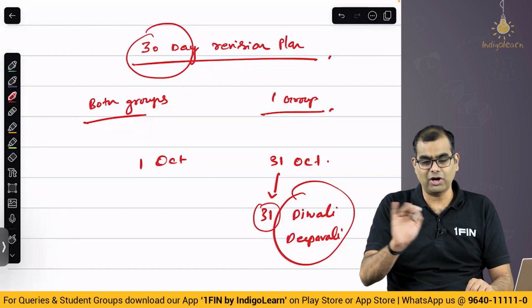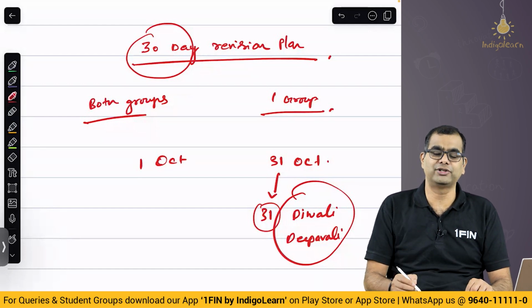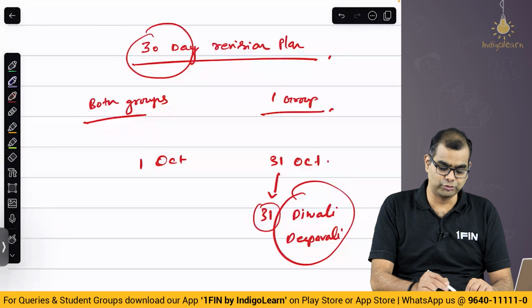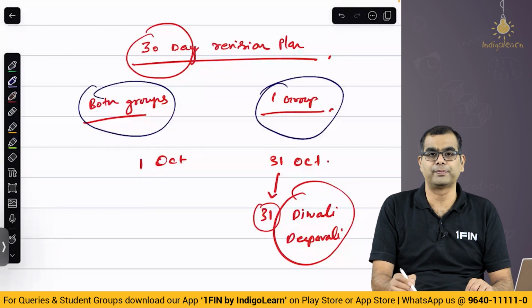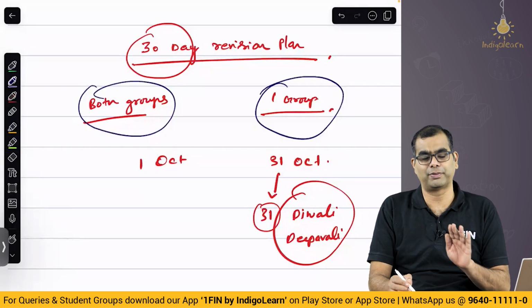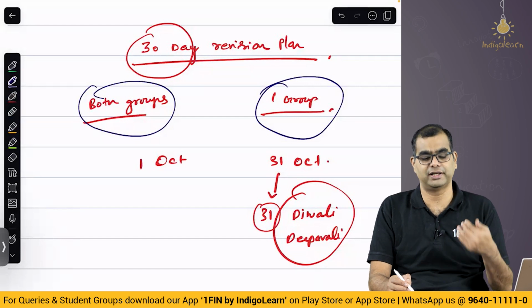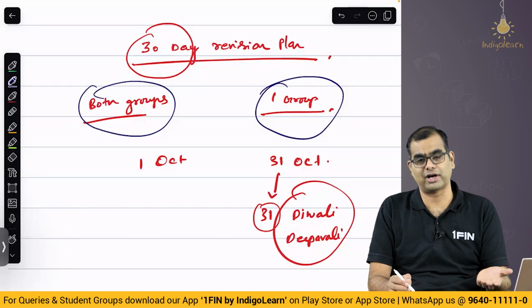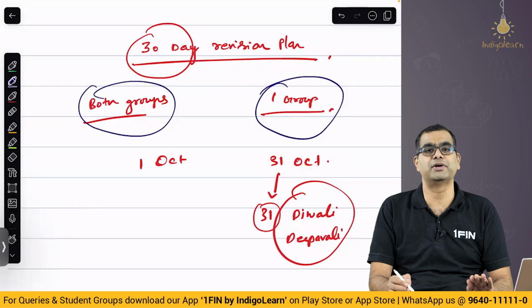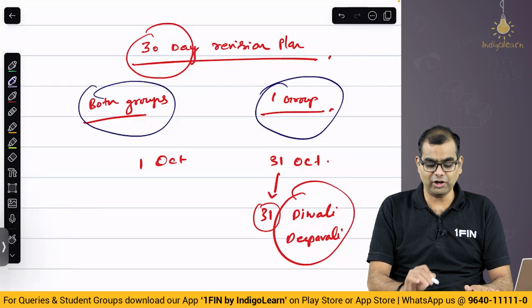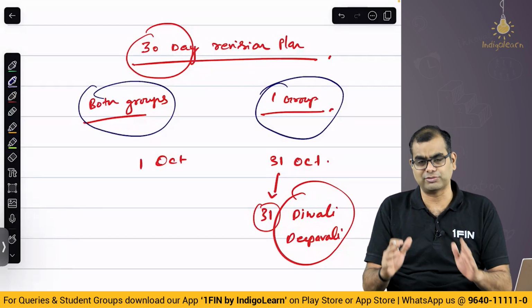Now, keeping all those things aside, what is the important thing to note? Are you writing two groups or are you writing only one group? The plan differs from person to person depending on your circumstances, whether you're a first timer or a repeater, and whether you're writing both groups together or only one group at a time. Okay. If you are writing both groups, then there obviously has to be a slightly different plan.